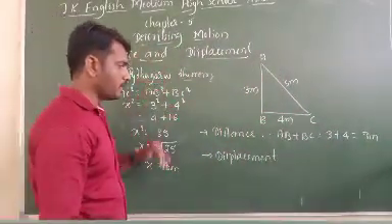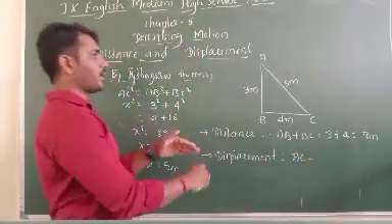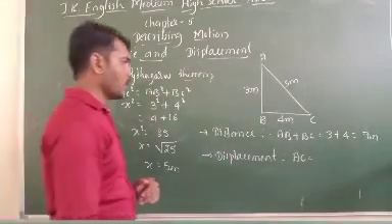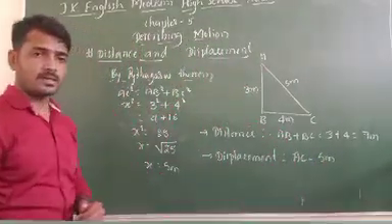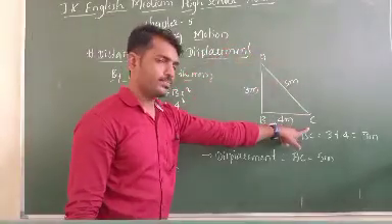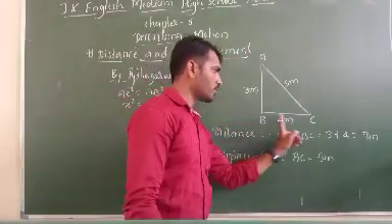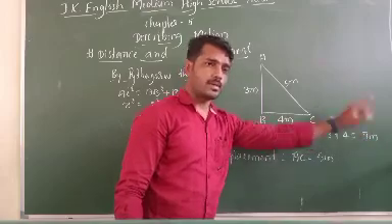So what is the displacement? Directly you will take the path from A to C, the short distance. That is AC, nothing but 5 meter. A wanted to meet C: going A to B and then B to C means 3 plus 4, he has to cover 7 meter.